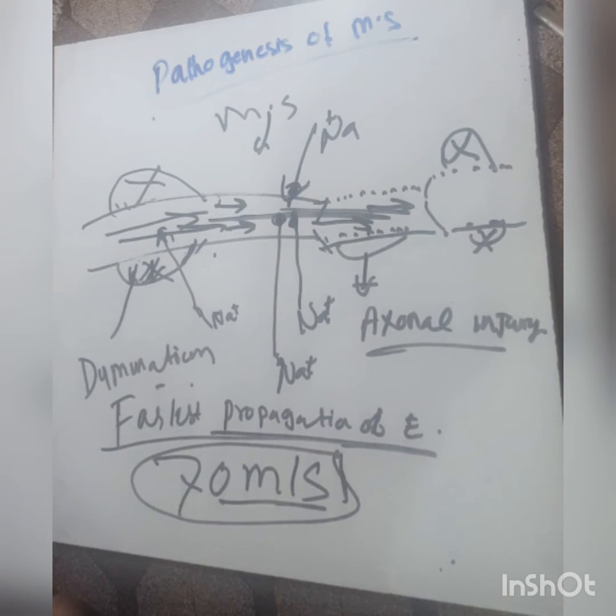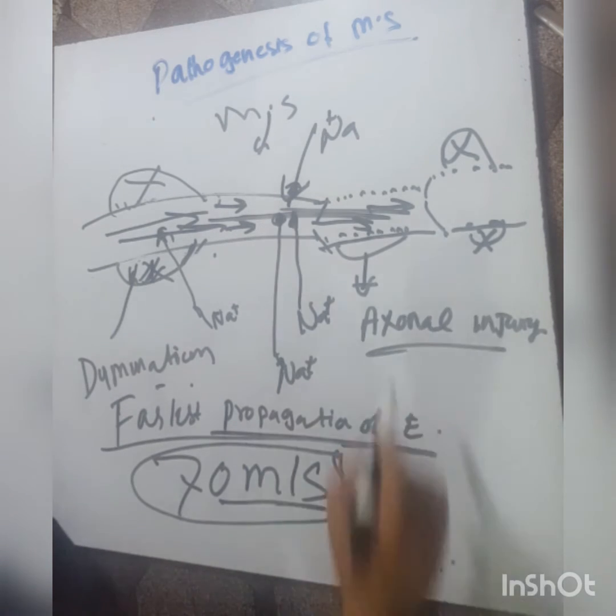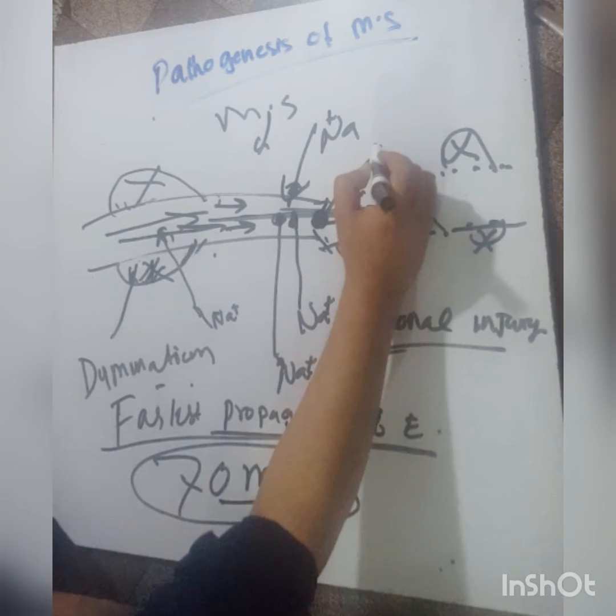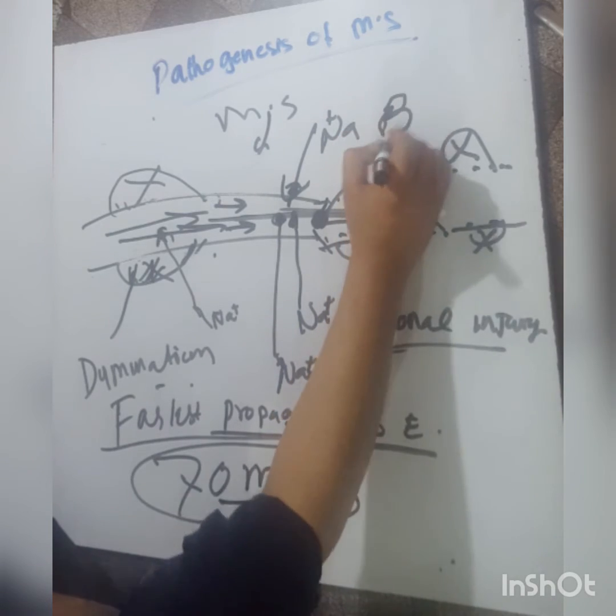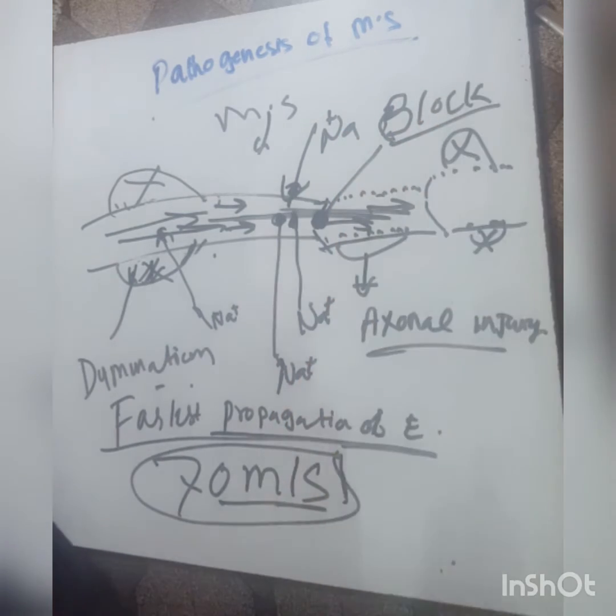A conduction block can occur when the nerve impulse is unable to traverse the demyelinated segments. A temporary conduction block often occurs when, after a demyelinating event, sodium channels are concentrated at the node of Ranvier.